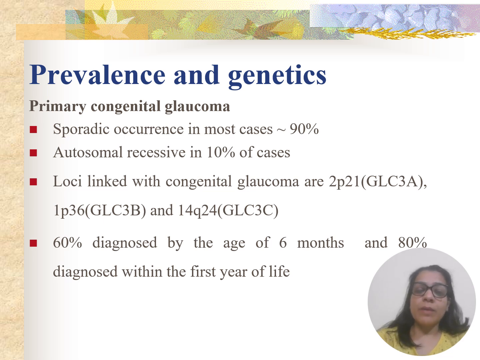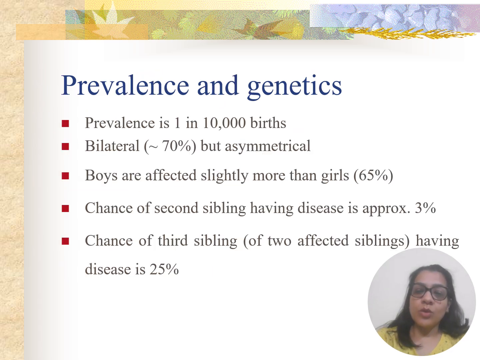60% are diagnosed by the age of 6 months and 80% are diagnosed within the first year of life. The overall prevalence is 1 in 10,000 births. 70% are bilateral but asymmetrical. Boys are affected slightly more than girls. The chance of having a second sibling with the same disease is 3% and the chance of a third sibling having the same disease is 25%.